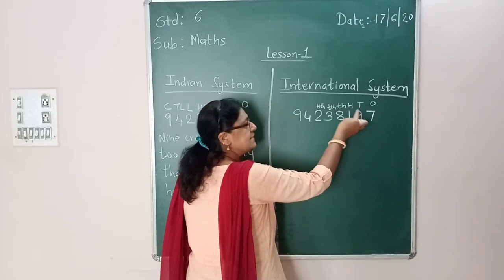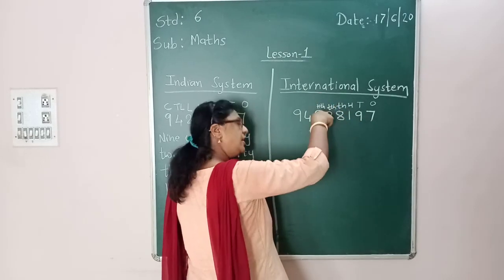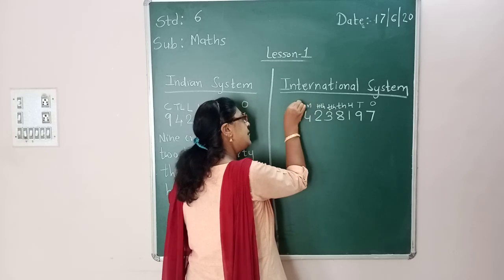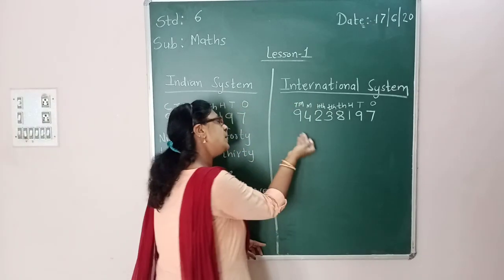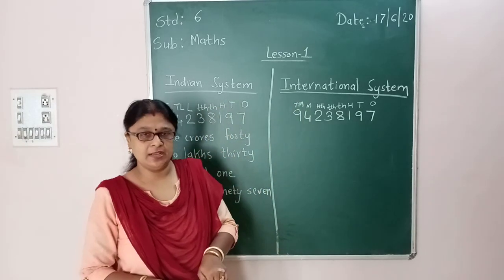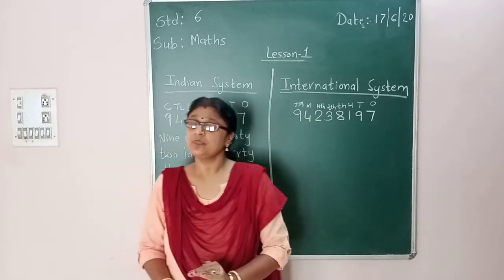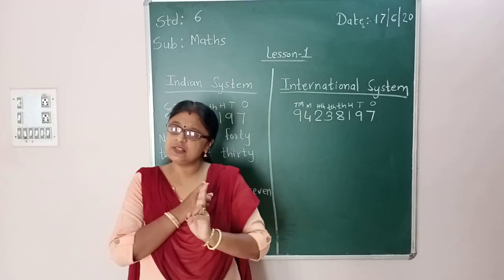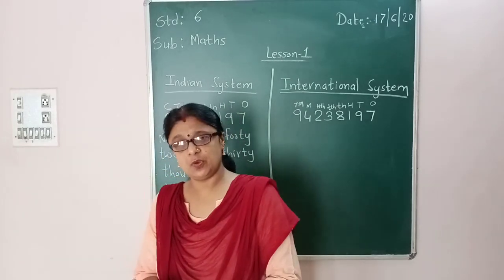Ones, tens, hundreds, then thousand, 10,000, 100,000, and then million, 10 million. If there would be another number over here, it would be 100 million. As I told you, lakhs and 10 lakhs are spoken together, 1,000 and 10,000 are spoken together.